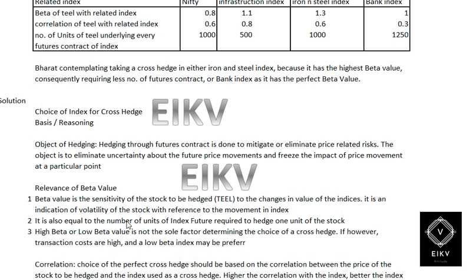Number two, it is also equal to the number of units of index futures required to hedge 1 unit of the stock. Number three, higher beta or lower beta value is not the sole factor determining the choice of the cross hedge. If, however, the transaction costs are higher, a low beta index may be preferable.